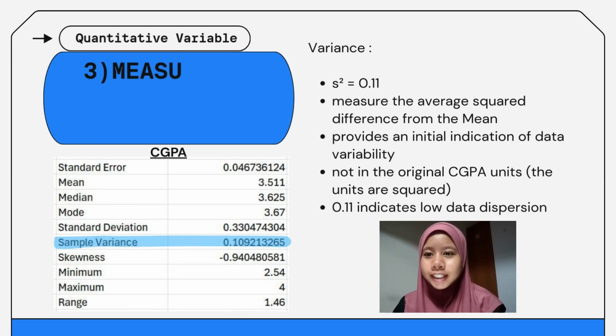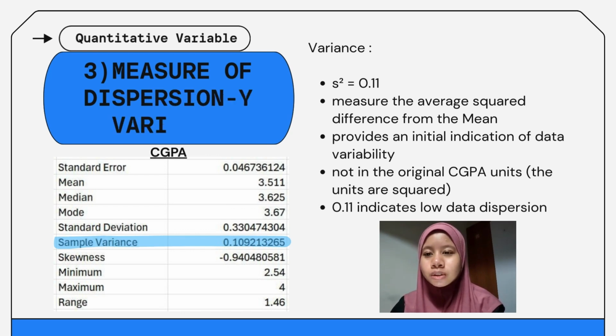Now let's move to the variance. The variance calculated was 0.11. Technically, the variance measures the average squared distance of every CGPA score from the mean CGPA of 3.511. It gives us an initial snapshot that the variability in our data is small. This low value of 0.11 is positive. It tells us that the student CGPA scores are relatively close to each other. However, because the units are squared, it's not intuitive to interpret directly in the context of CGPA. That is why we need the standard deviation.